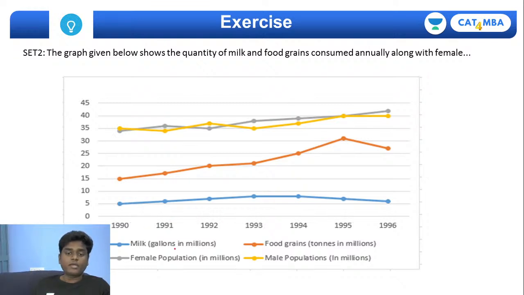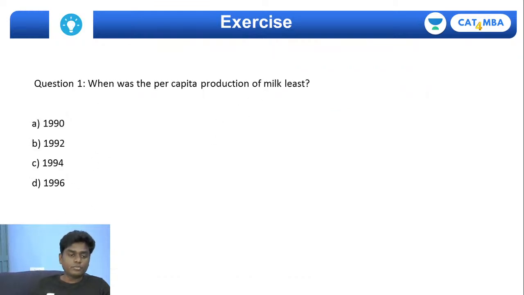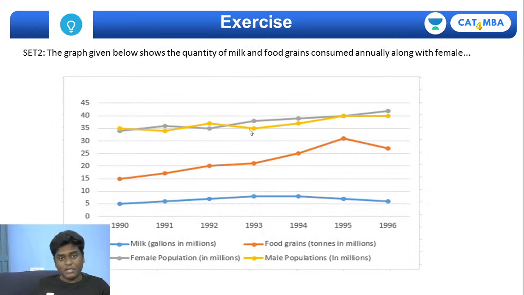And per capita production means you need to simply find the relation between the total population in the given city, male and female together, and the milk. If you see which has the massive difference, that would exactly give you the per capita production of milk to be the least.